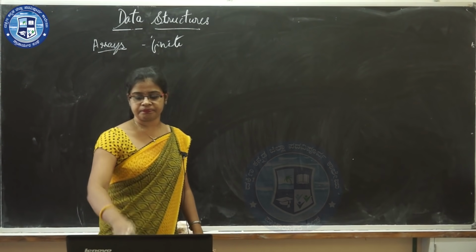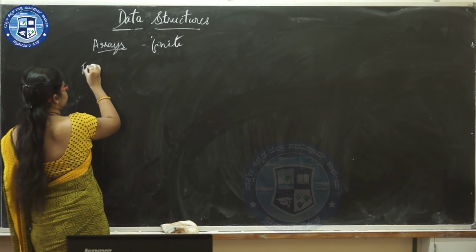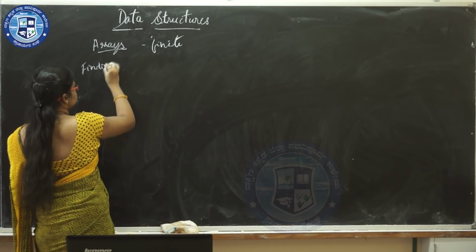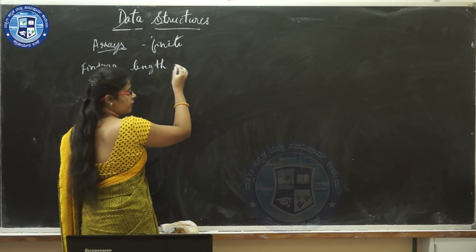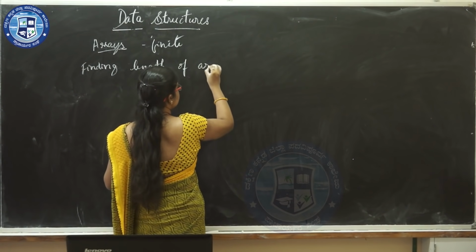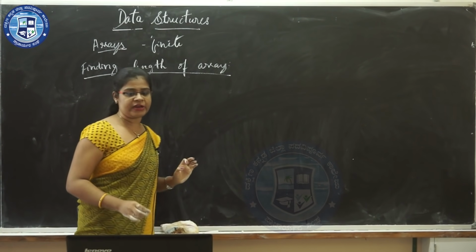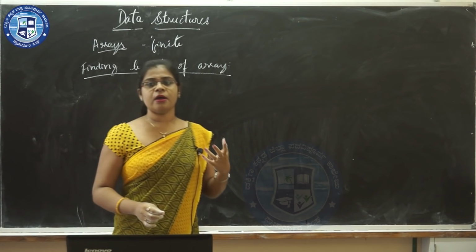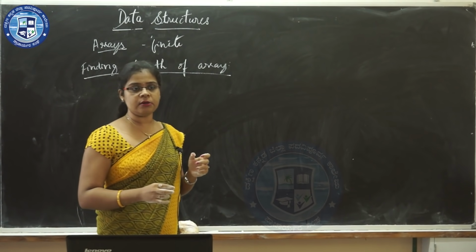Next concept is finding the length of an array. Finding the length of an array means you are counting how many elements are present in the given array.